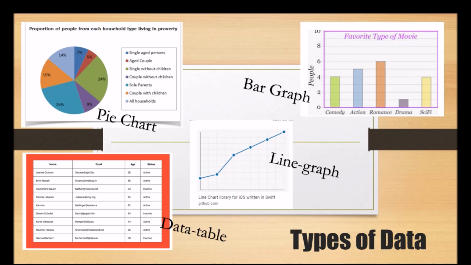Next is a table. You can see here a table on which name, email, age and status are given. On the basis of a table, you can write a paragraph from the data. So what is going to take place in the examination? We will get any of such exercises, figures or pictures. On the basis of those pictures and figures, we will have to develop a particular paragraph. So it is very simple.